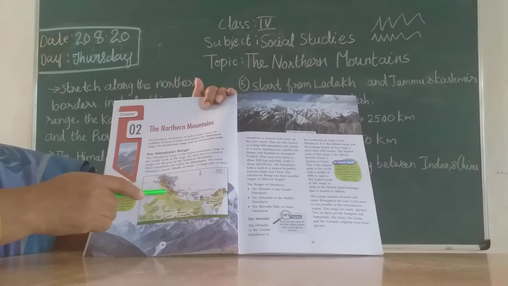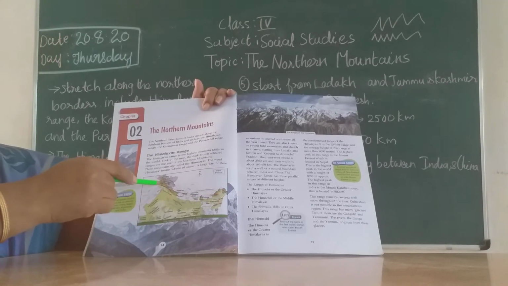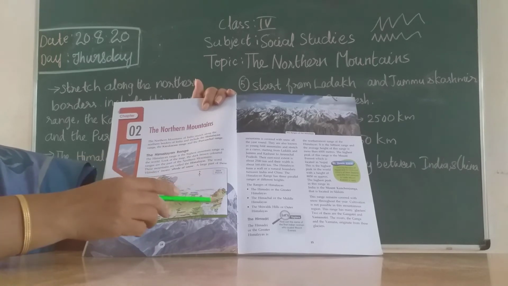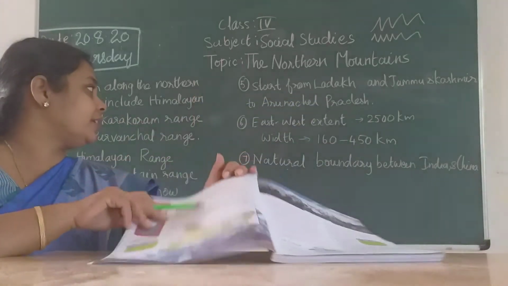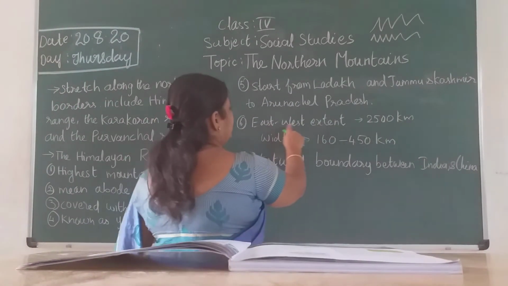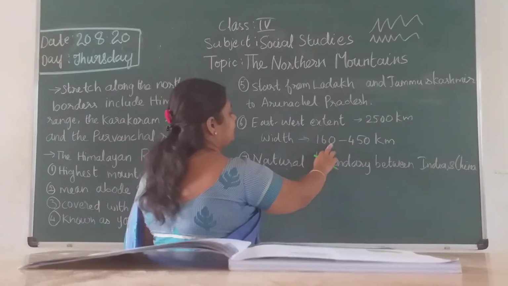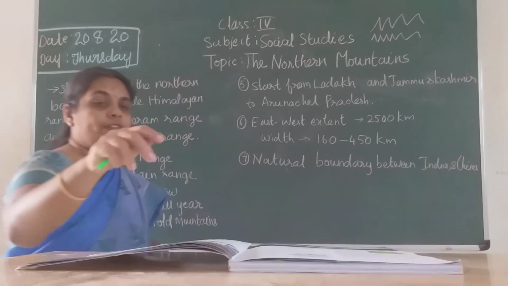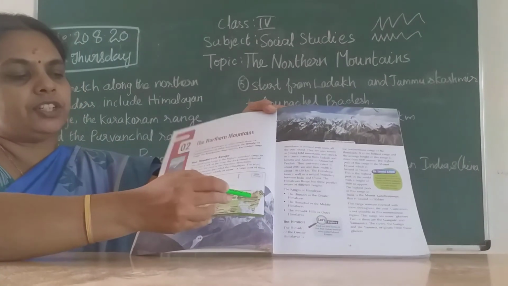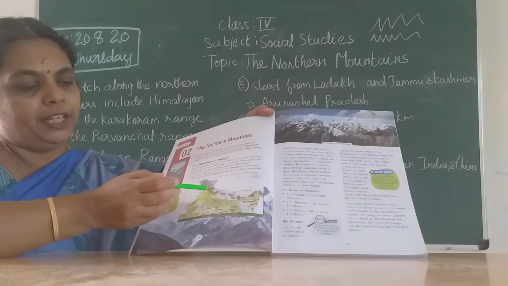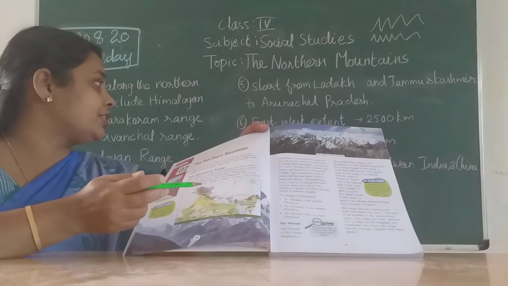This full stretch forms a curve like this. The east-west extent is around 2500 kilometers and the width is 160 to 450 kilometers, children.